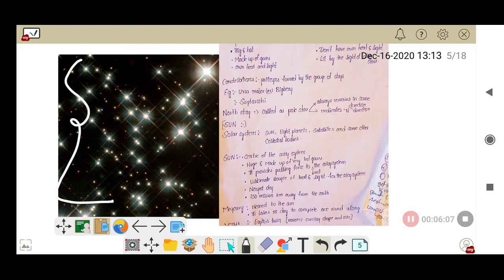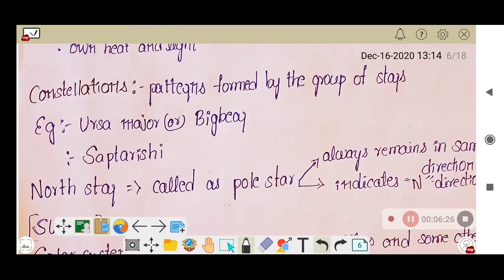That's why the sun is also called a star and it is the nearest star to the earth. And these small twinkling objects are also called stars. These are very far away from us. That's why these small twinkling objects look very tiny. And now coming to